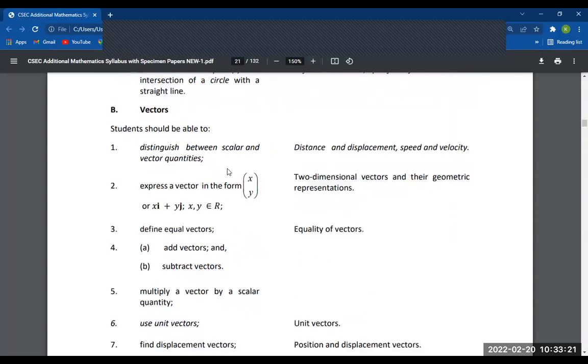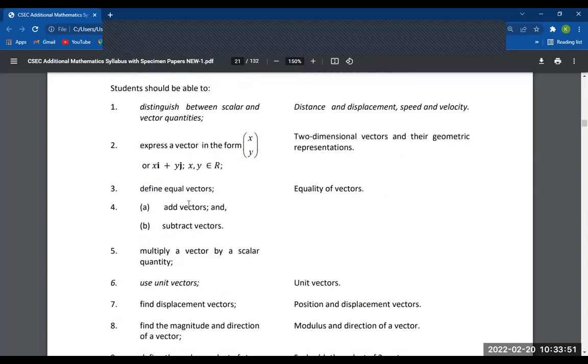So vectors, it's not really that long compared to some other topics. You're required to be able to distinguish between scalar and vector quantities. I'll talk to you about that just now. Express a vector in the form xy or xi plus yj, where x and y are elements of R, so they're real numbers.